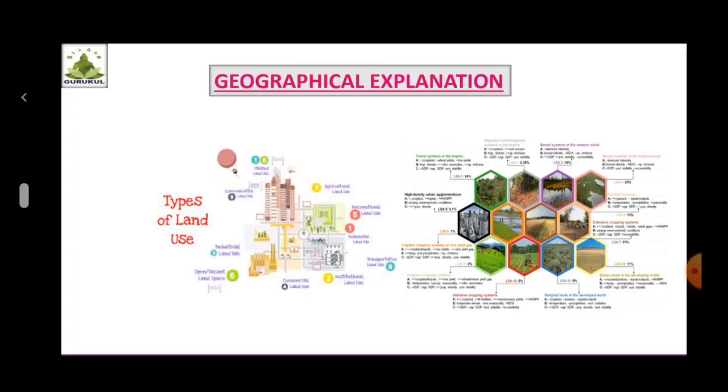Secondly, it shows that the residential land use in the village has increased from 2010 to 2017. This has happened because of urbanization and increasing population. So these factors must be responsible for changes in the land use pattern over time in Mondha village. Thank you.